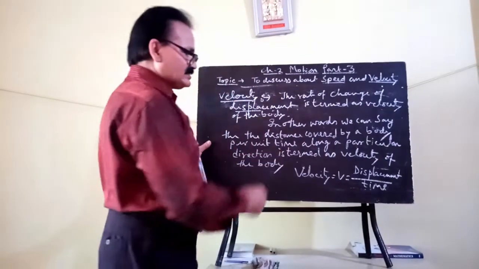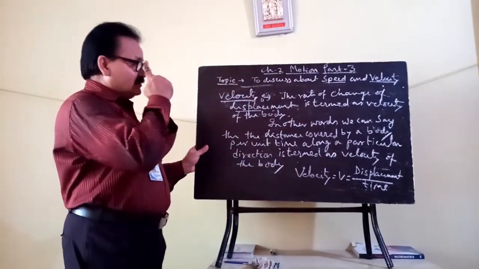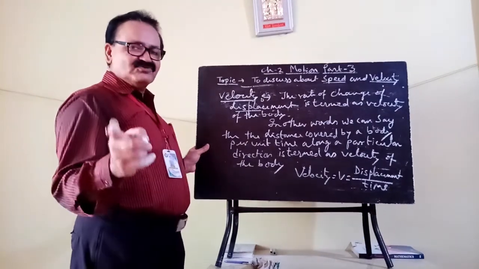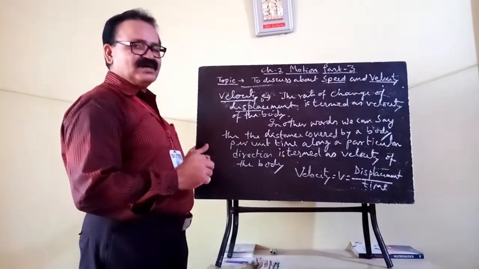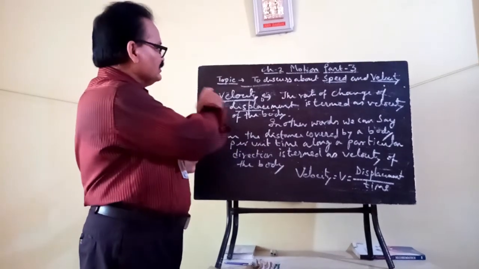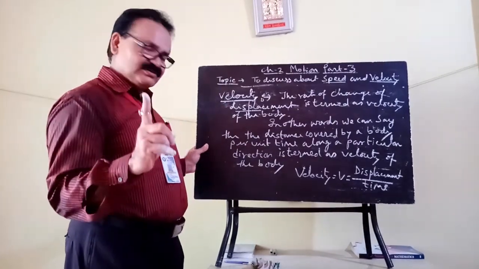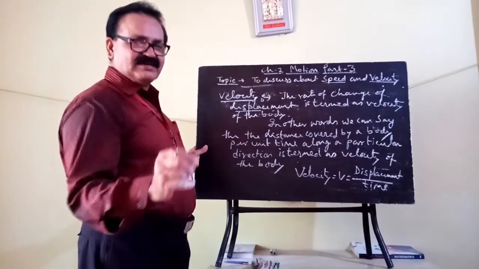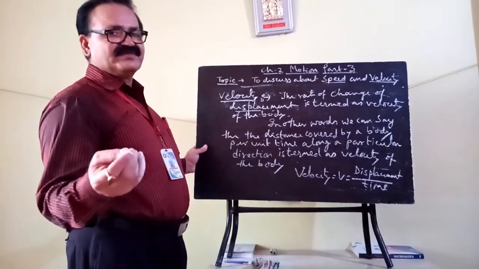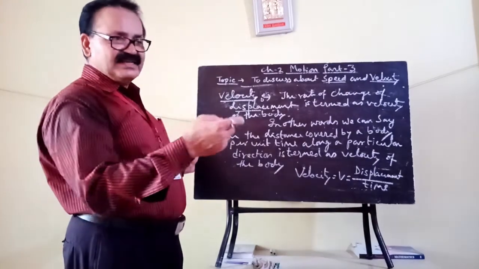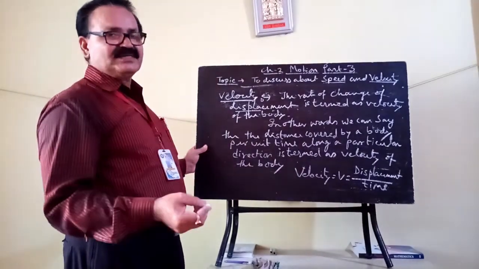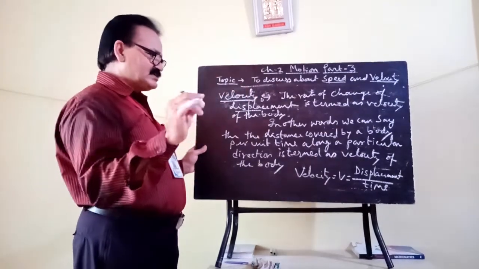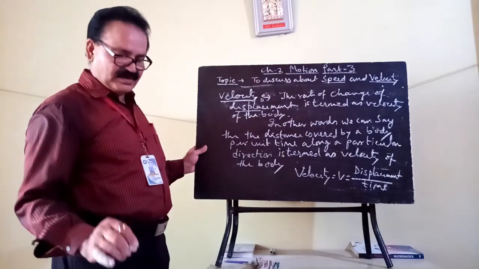Okay, so this ratio will give you the velocity of the body. Clear? Here also, the unit of your speed and the unit of your velocity are the same. The unit of velocity is meter per second in SI, and the bigger unit is kilometer per hour. The relation is also the same, because 1 kilometer per hour is 5/18 meter per second. That is to be used for various numerical problems.